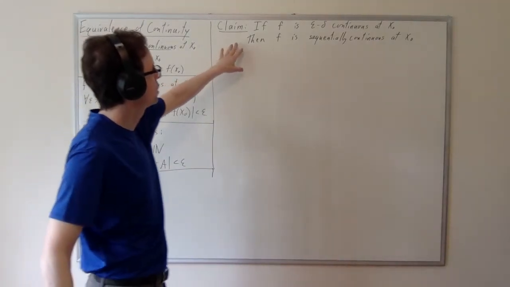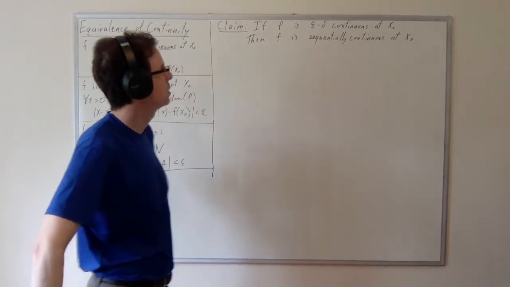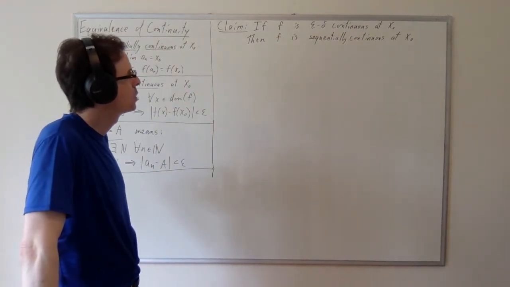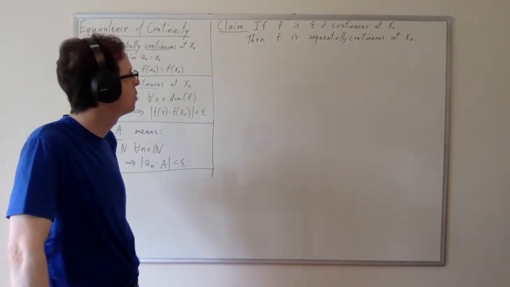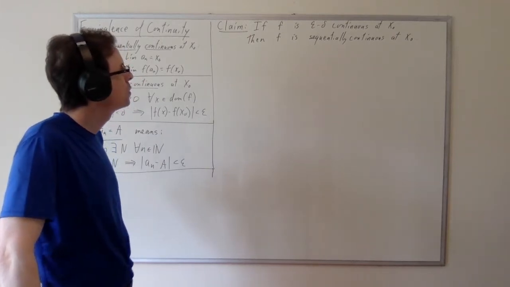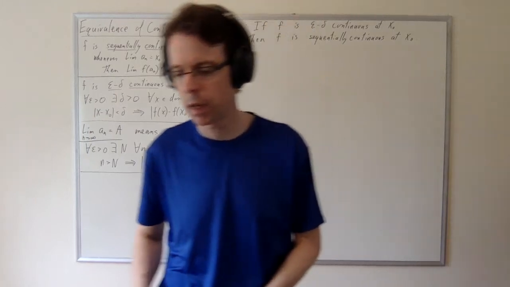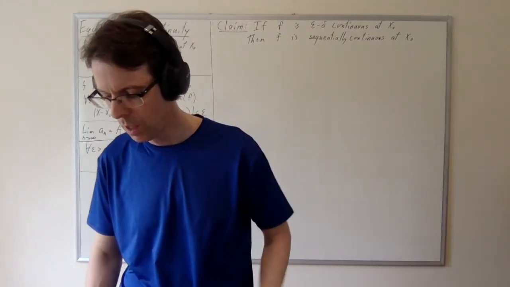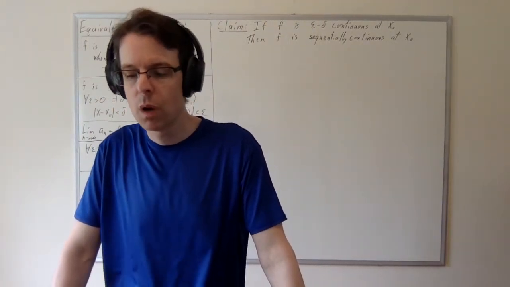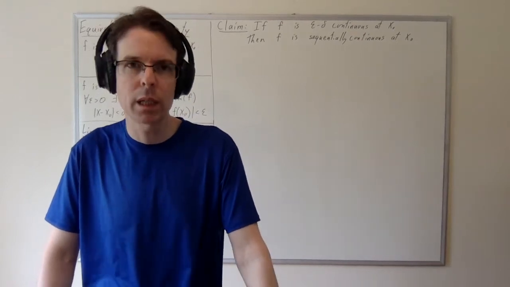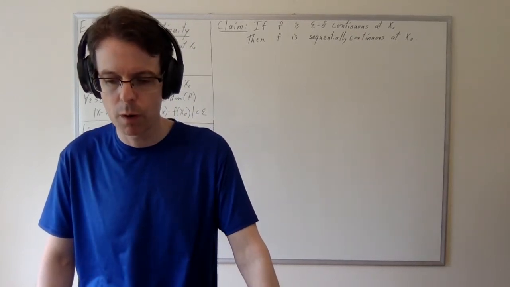We're going to start with this direction. If f is epsilon delta continuous at x naught, then f is also sequentially continuous at the same point x naught. So this proof is not difficult, but ties together so many different ideas that it might be a little confusing. So we're going to prove it directly and naturally, sort of in paragraph form.